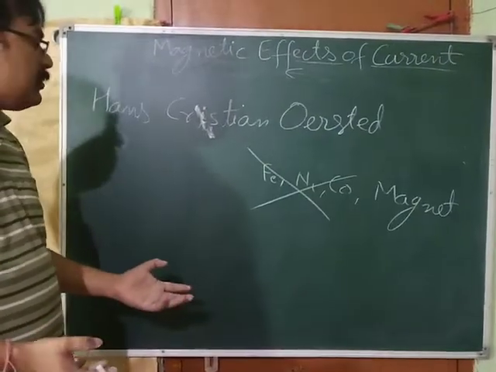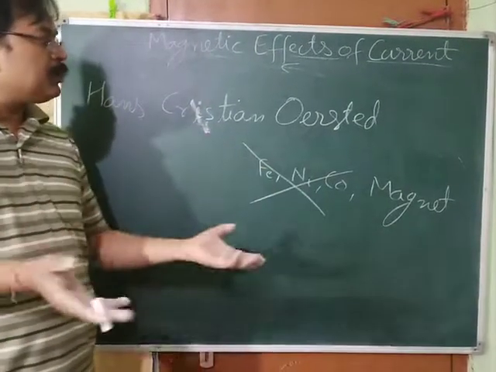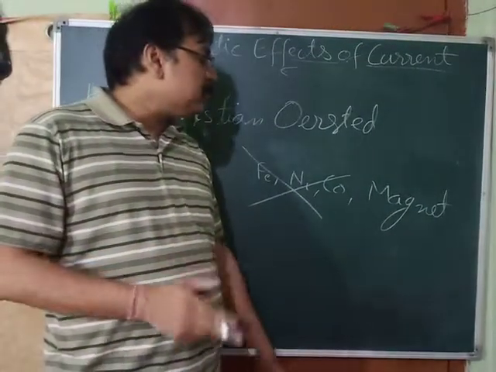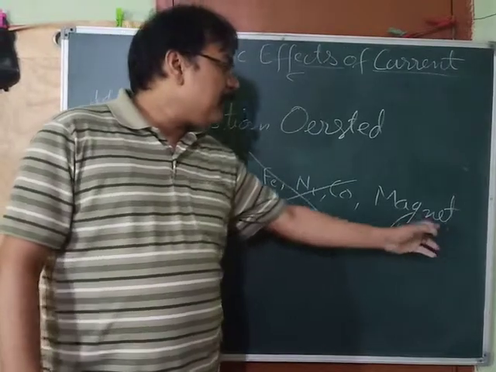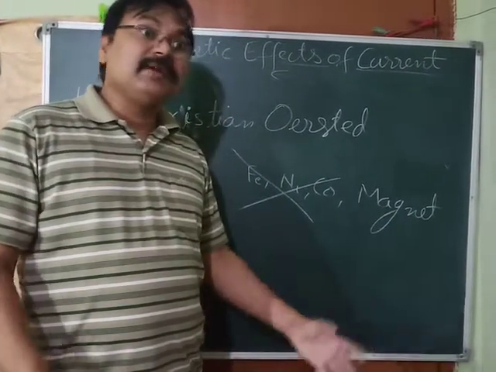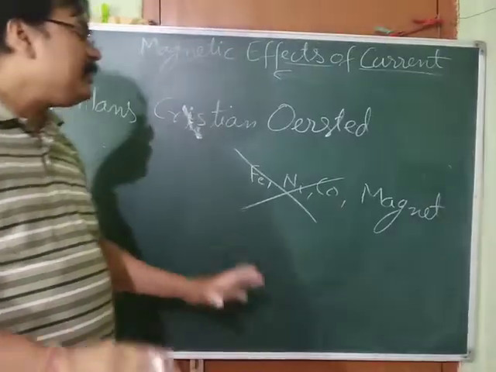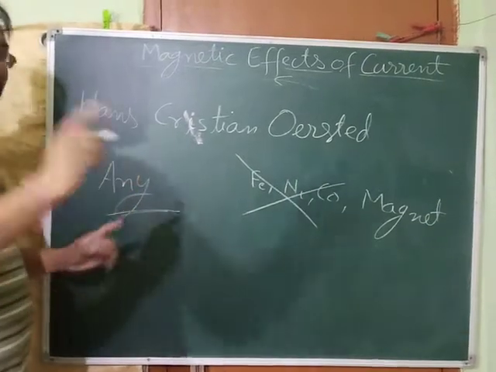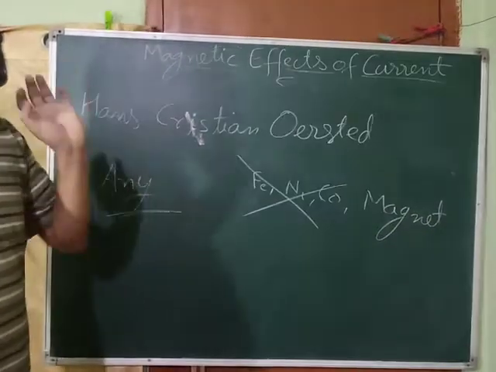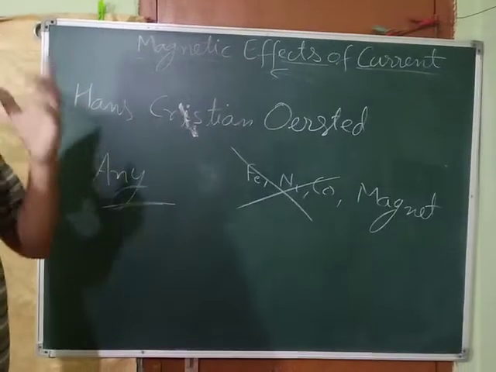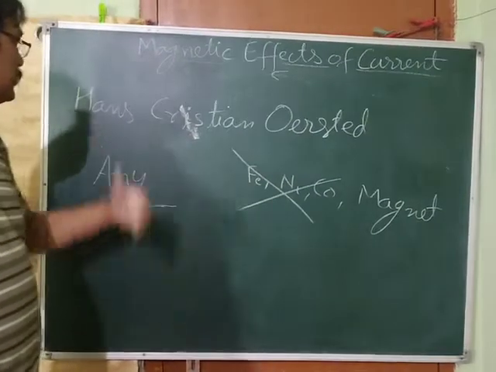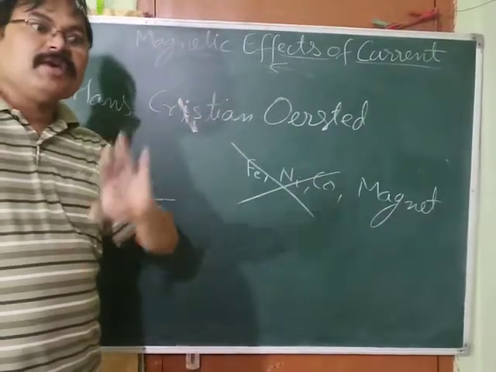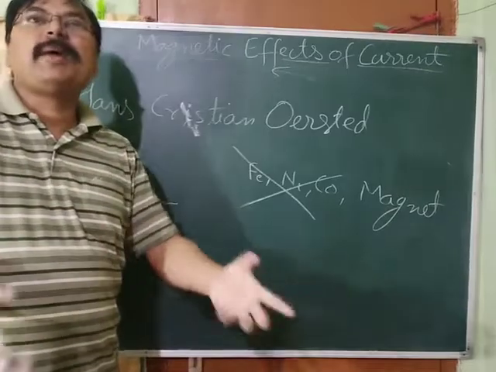He removed that copper wire and took an aluminum wire. Then also he found the same effect. So he started thinking that when current is passing through the copper wire or the aluminum wire, then it behaves like a magnet, because that was the only possibility left. So after that he gave the statement: any current carrying conductor behaves as a magnet. So according to Ørsted, that is Hans Christian Ørsted, we came to know that any current carrying conductor is going to behave as a magnet.